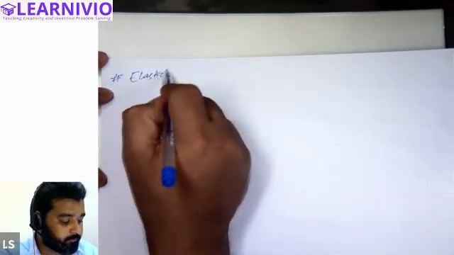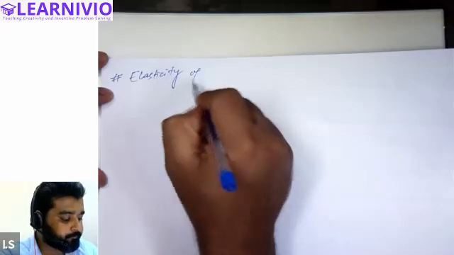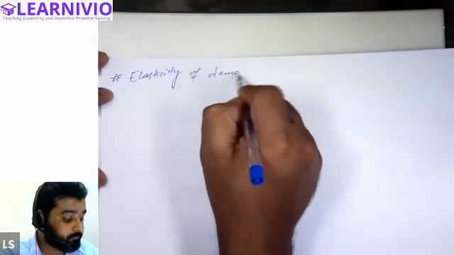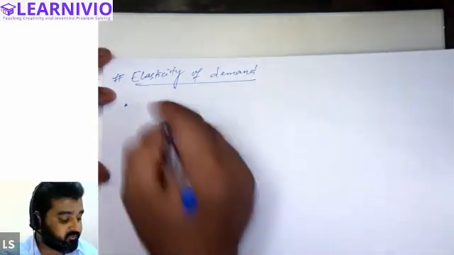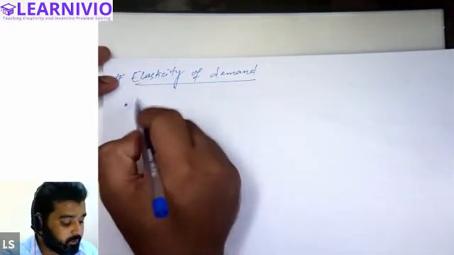of demand. See, elasticity of demand. First of all, we will write the meaning of elasticity of demand.